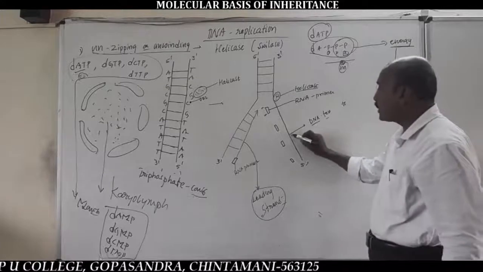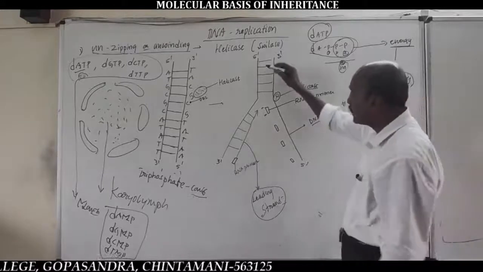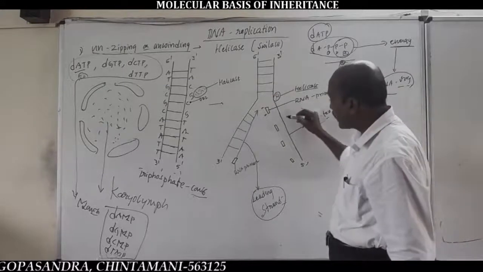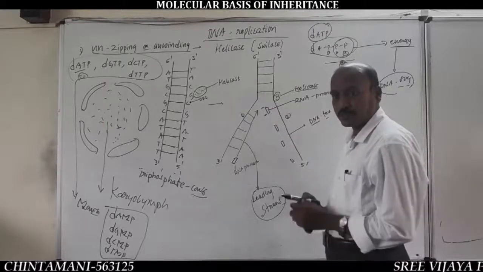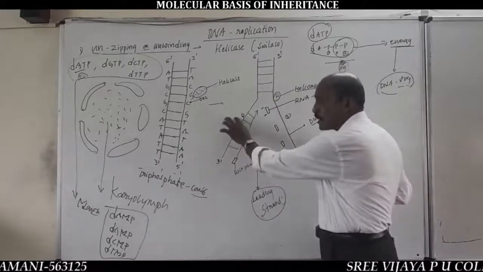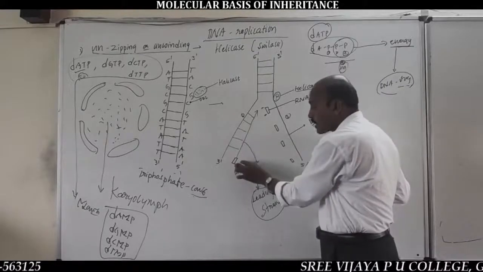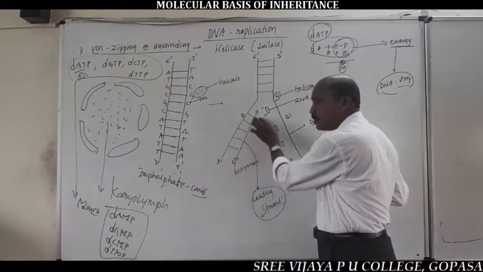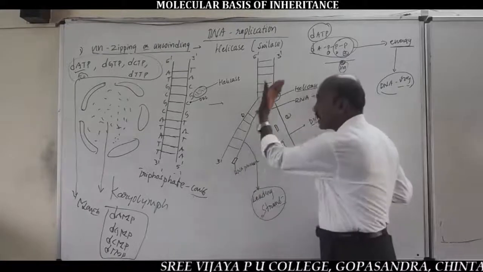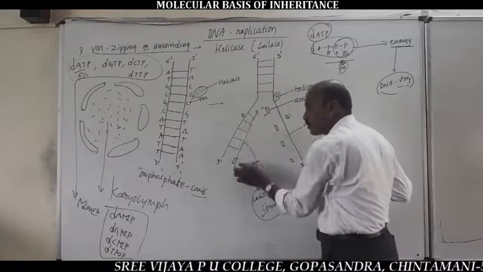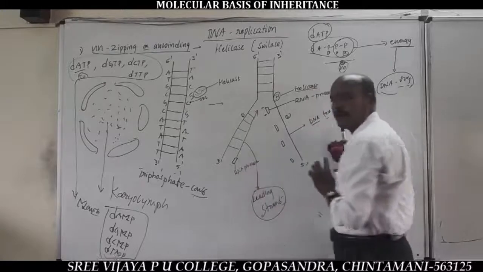And another old DNA template strand, because each replication fork contains two old DNA template strands. On one of the old DNA template strands, there is continuous formation of a new strand due to addition of DNA nucleotides towards the inner side, towards the replication fork, from one end of the RNA primer.